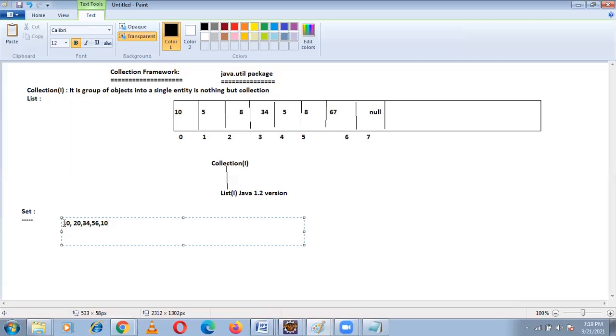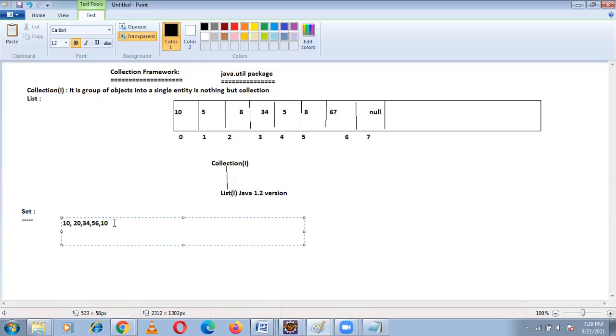The output you will get is 10, 20, 34, 56 only. This 10 is ignored. You won't get any exception or error in your program. Here duplicates are not allowed, but null values are allowed.